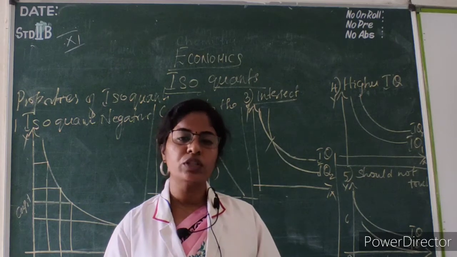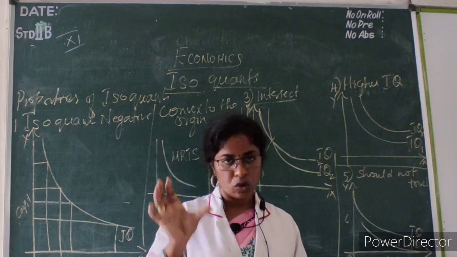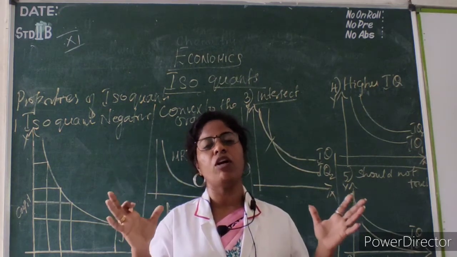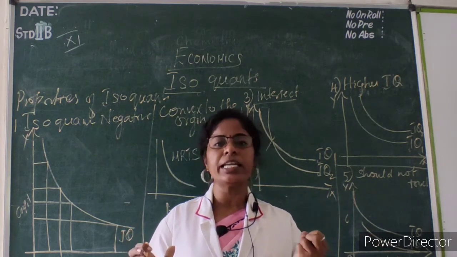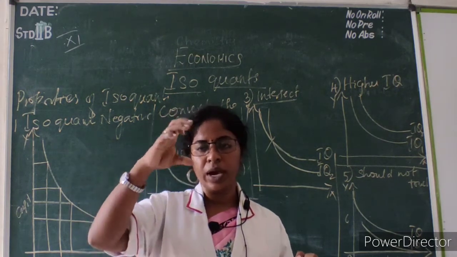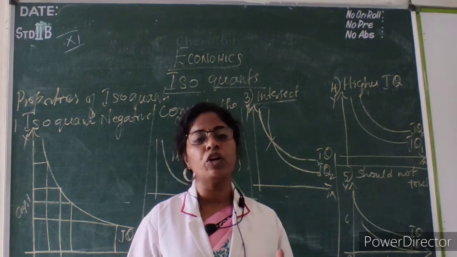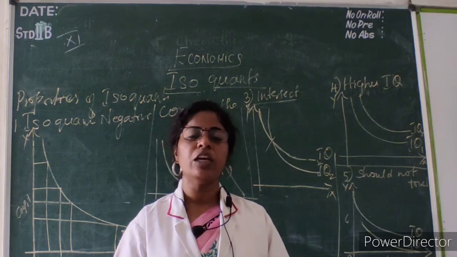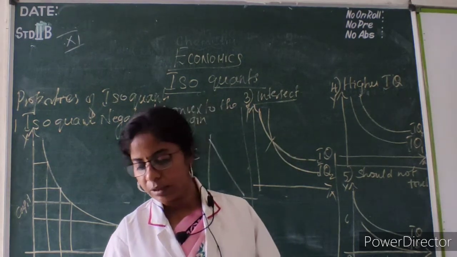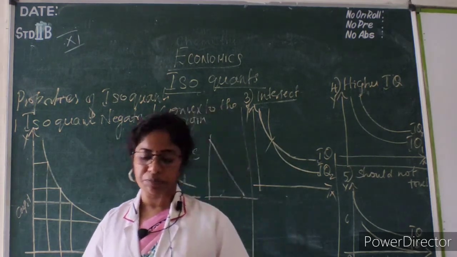But on the producer side, with his limited cost of production, he wants to reduce his cost. Cost should be reduced and he wants to increase the level of output. So when costs are decreased and output is more, that place is called a producer equilibrium. The producer is in equilibrium and gets a higher level of satisfaction. Okay. So now we will see about the producer equilibrium.